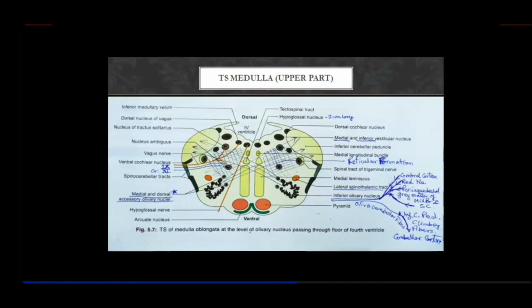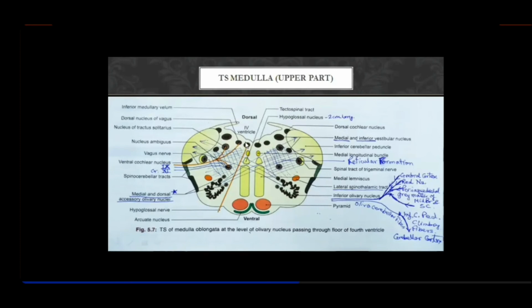So now let's see, firstly we'll talk about the gray matter in this section. Gray matter, it's easy now. This is the gray matter surrounding the central canal. You can remember it that way. So the central canal has opened out here, forming the floor of the fourth ventricle. Now the arrangement of the nuclei will be the same.